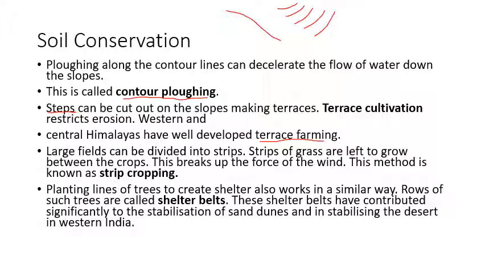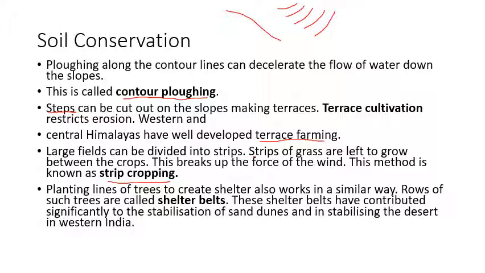After that, we can divide fields into strips, right? Strips of grass can be left to grow between the crops, and this will break the force of wind. Wherever wind is active, we can do strip cropping. That is, between the crops we can leave some area and grow some grasses here, and this will definitely help restrict the movement of wind and even water. This method is called strip cropping. I have included one picture of strip cropping as well.